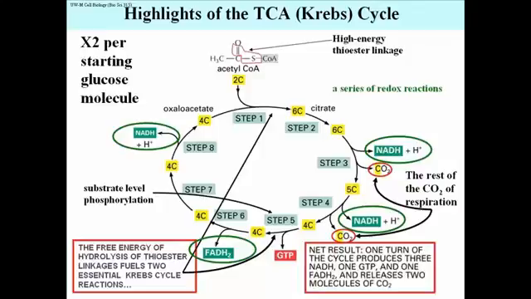So the net result of 1 turn of the Krebs cycle is to produce 3 NADHs, a single molecule of GTP in higher organisms, or ATP in bacteria, and 1 FADH2, and the release of 2 molecules of carbon dioxide. Remember, just multiply everything in that box by 2 per glucose that you started with.